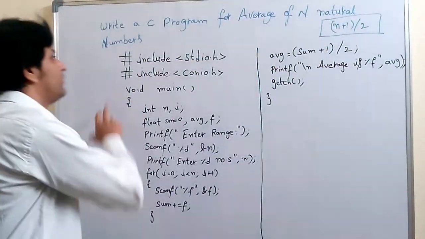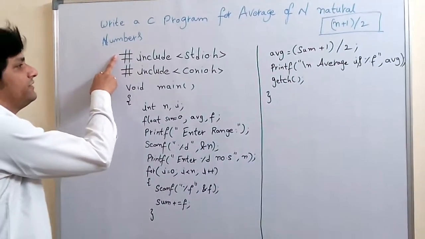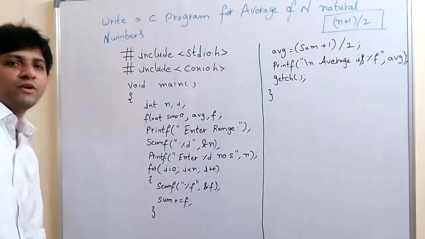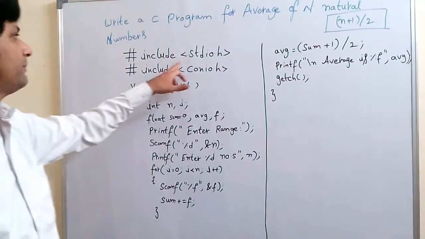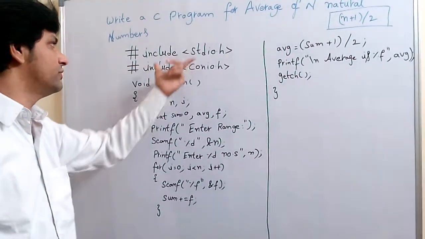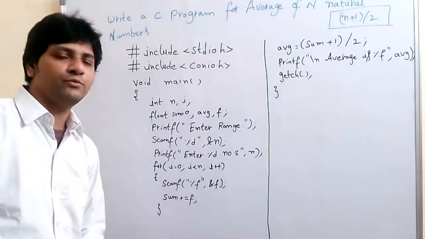First I am going to write #include <stdio.h>. We already know its main purpose, because we have printf and scanf.